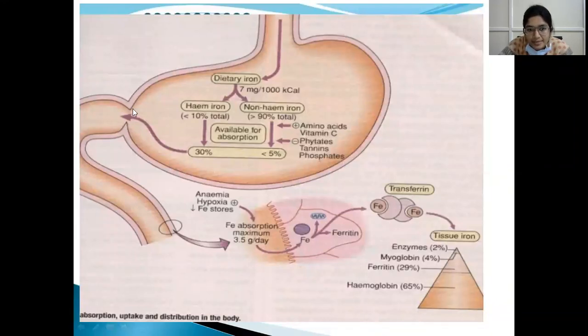So iron is absorbed in ferric form, that is Fe+3, and it is stored as ferritin, or it may be transferred via transferrin. Transferrin helps in transfer of iron from the gastrointestinal mucosa via blood to the tissues. So in tissues, iron may be stored as ferritin, that is the storage form, or as functional form. It may be utilized in enzymes or myoglobin or hemoglobin. Let us see the flow chart.